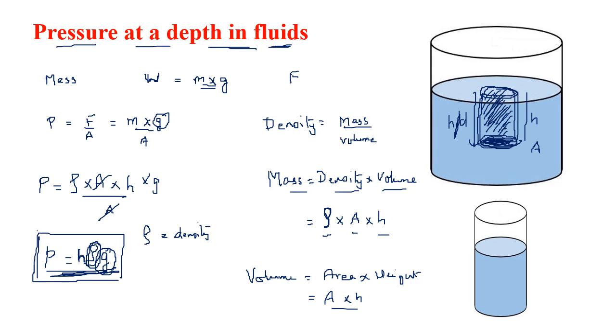This is a very important formula derived for you. So what I mean to say is that as the depth of the liquid increases, the pressure will increase. So at this depth the pressure is different, at this depth the pressure is different. If you want to find the total pressure, you have to add two things. The atmospheric pressure. How do you get the atmospheric pressure? The column of air above you is the atmospheric pressure and will give you the total pressure.